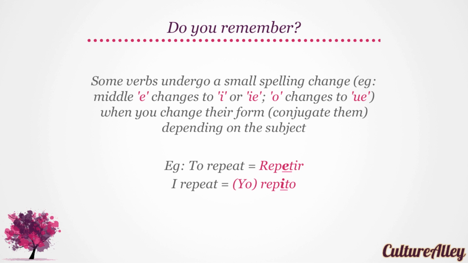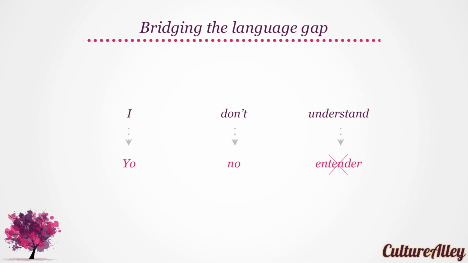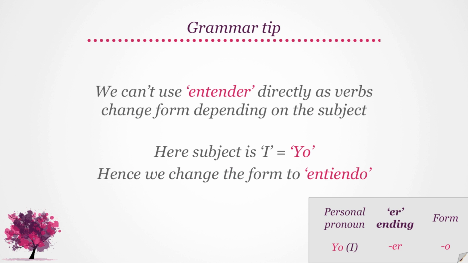Great! So, let's start with a basic sentence. I don't understand. Looking at it word by word, I translates to yo. Don't or negation is no. And understand is entender. Remember that we can't use entender directly as verbs change form depending on the subject.